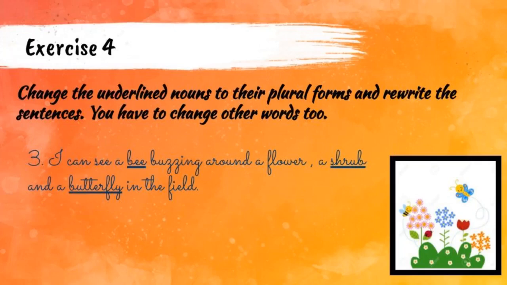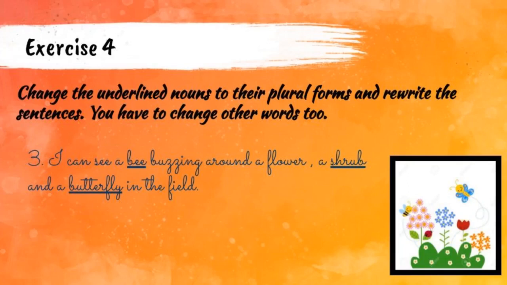Okay students, let us see how to write the third one. The third one is I can see a bee buzzing around a flower, a shrub and a butterfly in the field. Okay, in this sentence they have underlined the 3 words. One is bee and another one is shrub and the last one is butterfly. Now we have to change these singular nouns to plural form. Okay, what is the plural form of bee? Yes, you are right, bees. Then what about shrub? Yes, the plural form of shrub is shrubs. And the plural form of butterfly is? Yes, you are right, butterflies.